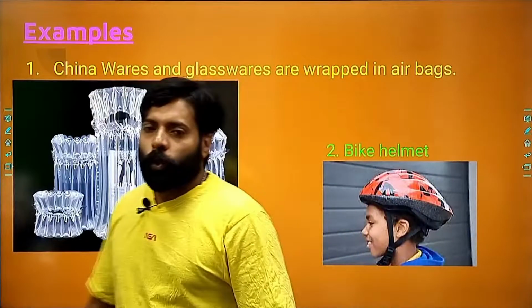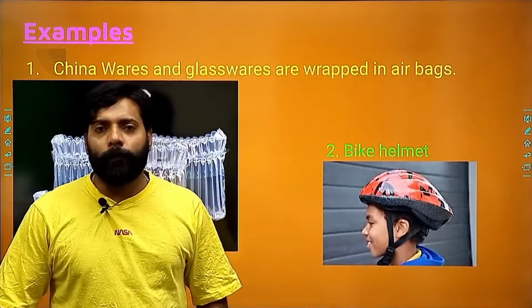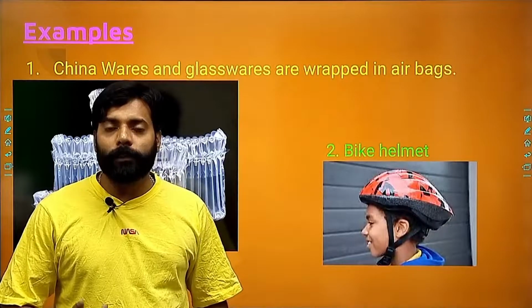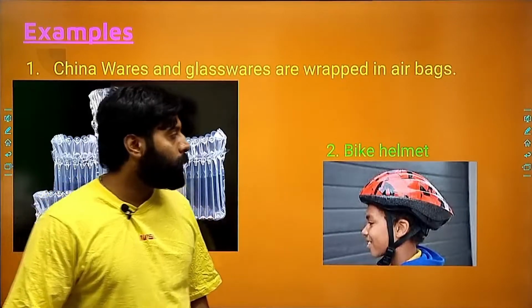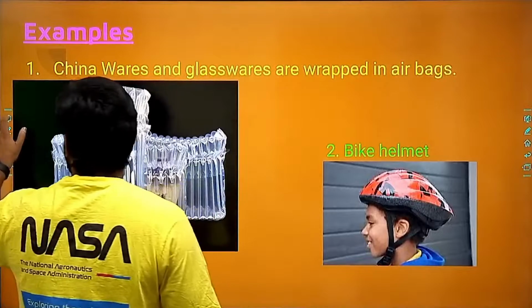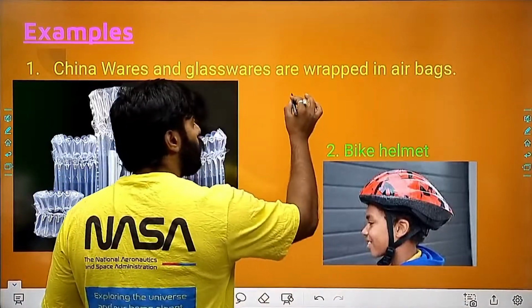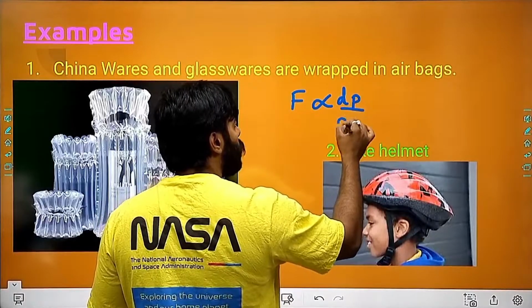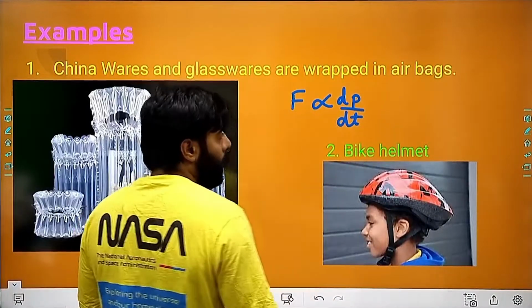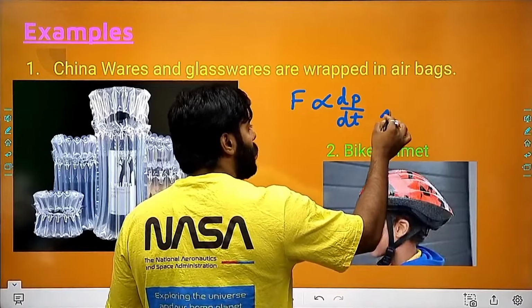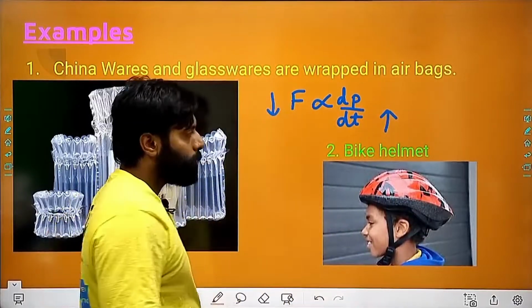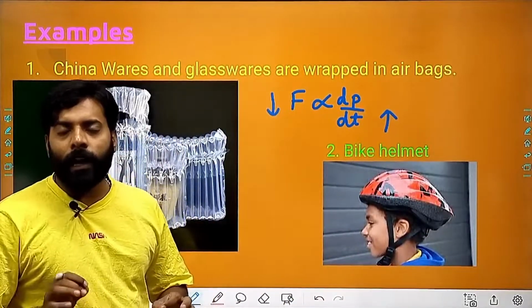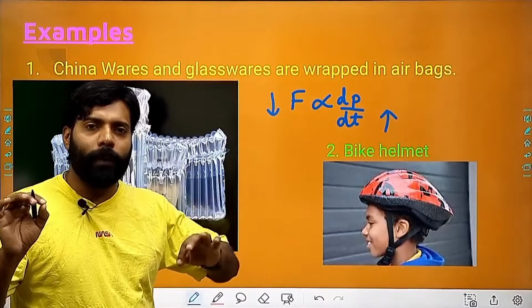And there can be many examples which can be easily explained using the second law of motion. How? As I told you, the second law of motion states that the force acting on a body is directly proportional to the rate of change of momentum. I can say that if I am increasing the time, then the force will be less. If anyhow you are increasing the time, the force will be less.